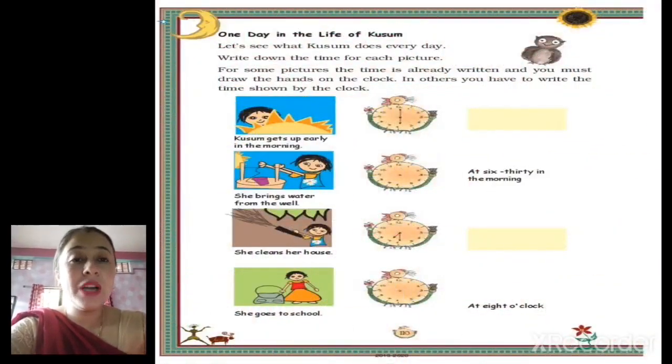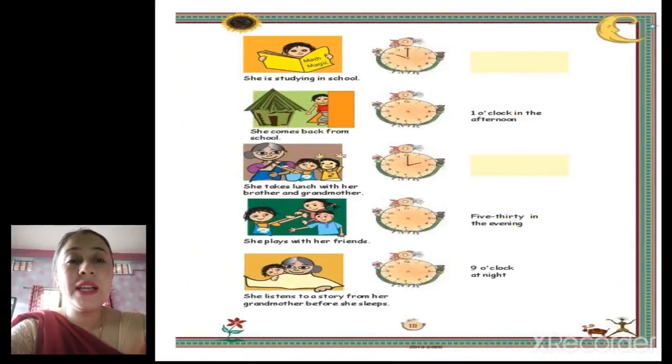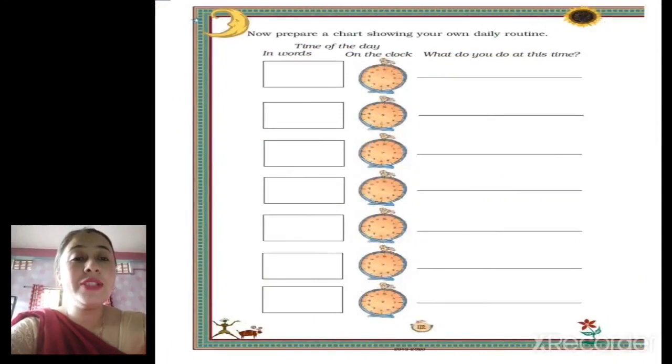So in page number 110, we will read about one day in the life of Kusum. So we will set a time and we will make a time in the given clock. Page number 111 is also the continuation of the same thing. So in page number 112, you will prepare your own daily routine. There is a time, you have to write the time in words on the clock and what you do at this time. So this will complete your chapter children. Okay, so let us proceed to our class now.